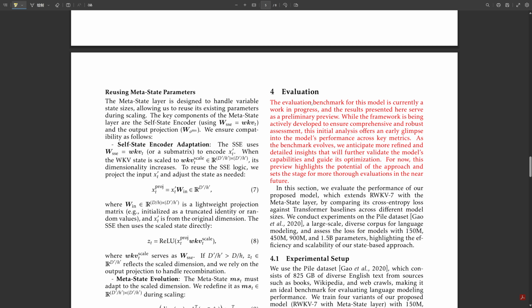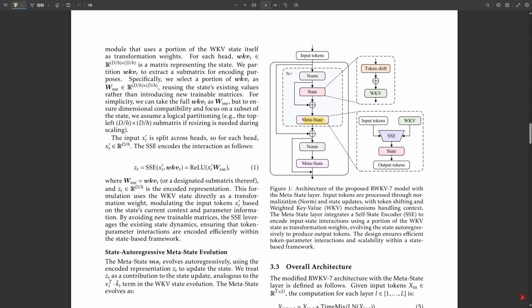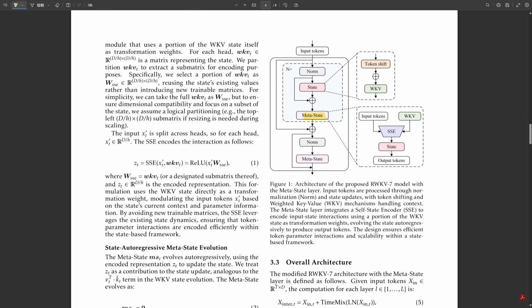But here's the really interesting part, the trend. The relative improvement of metastate over transformers got bigger as the models got larger. Oh, really? So the gap widened. Yeah. At 150 million parameters, the improvement was about 7.2%. At 1.5 billion parameters, it was up to 13.1% lower loss compared to the transformer.